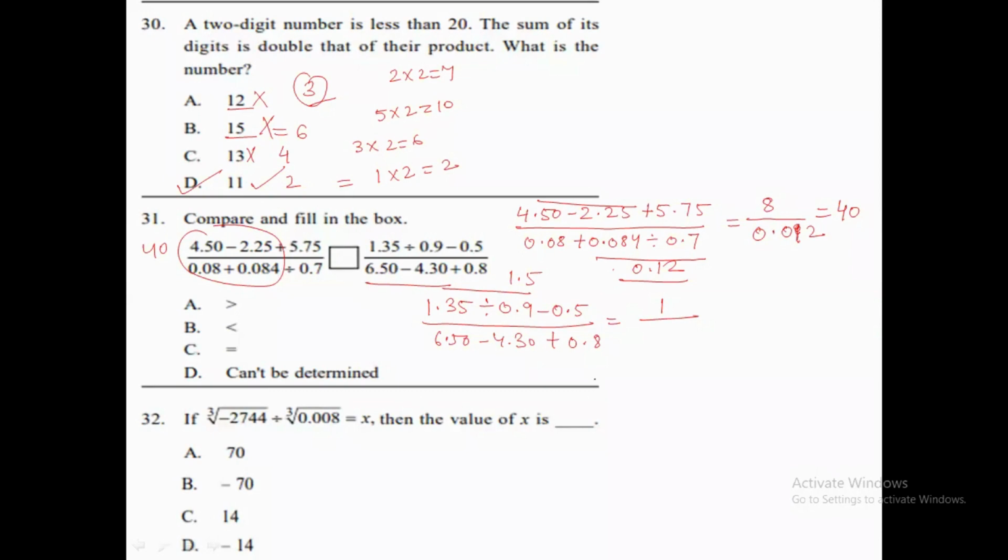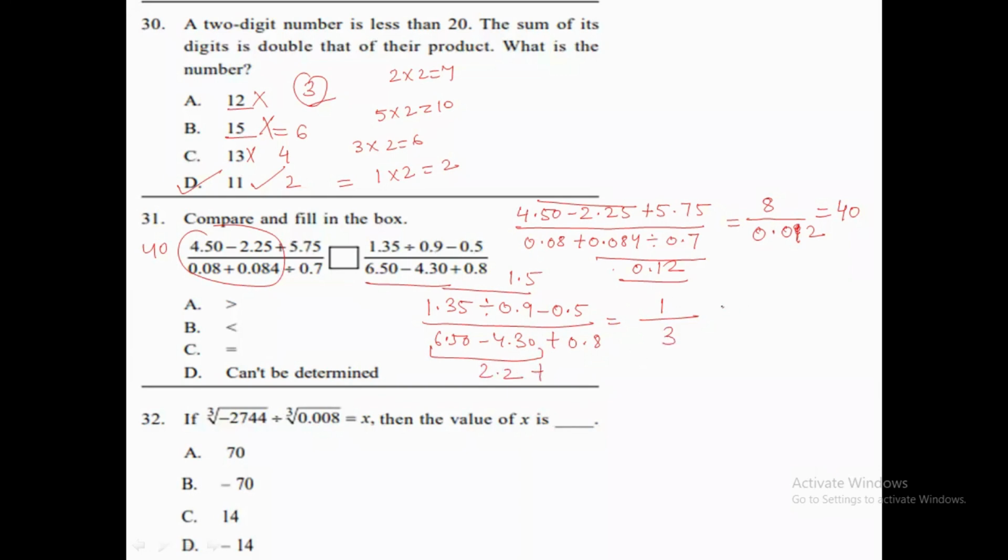Now on the downside, what are we getting? First we will subtract 4.30 from 6.50. We are getting 2.2. Then we need to add this 2.2 with 0.8. We are getting 3.